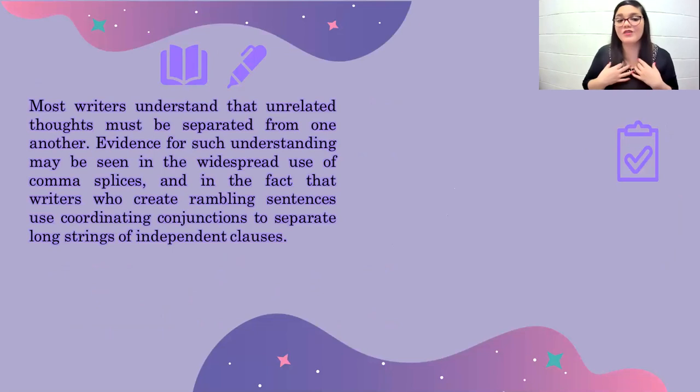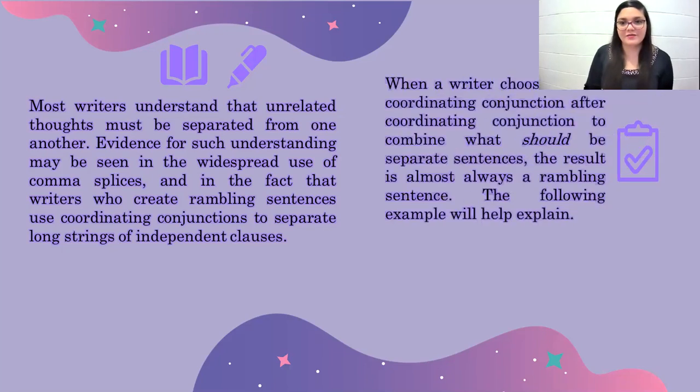In this section of this unit, we're going to study long sentences, and long sentences come in different shapes and forms, and we're going to see them a little bit later in another video. But now we're studying one type of long sentence that is called a rambling sentence, because we want to say a lot, but we want to divide ideas by using coordinating conjunctions, which is not correct. So in order to avoid this: when a writer chooses to use coordinating conjunction after coordinating conjunction to combine what should be separate ideas or sentences, the result is almost always a rambling sentence.